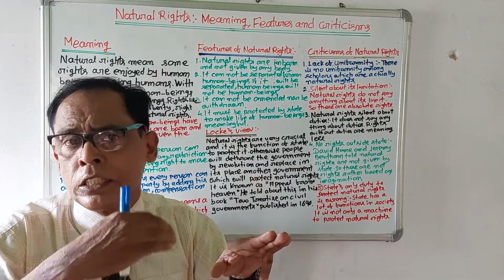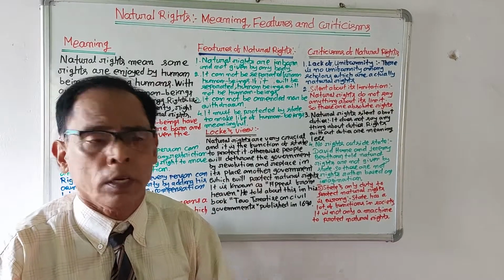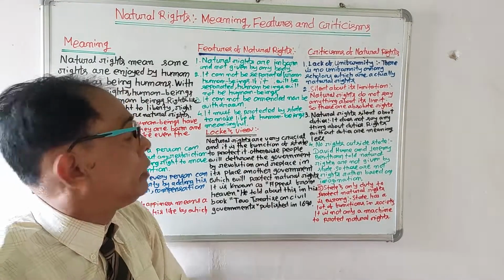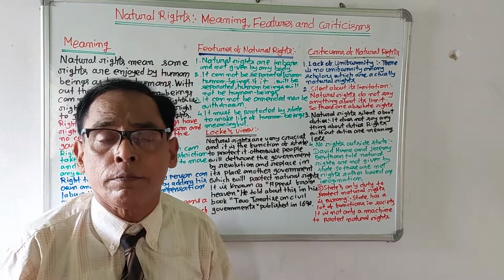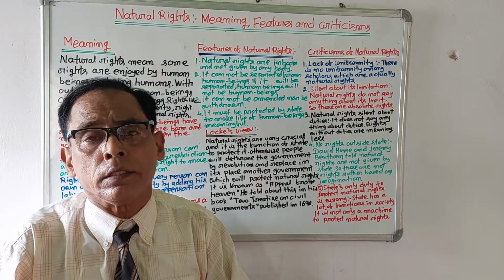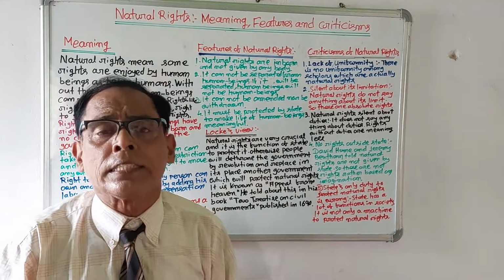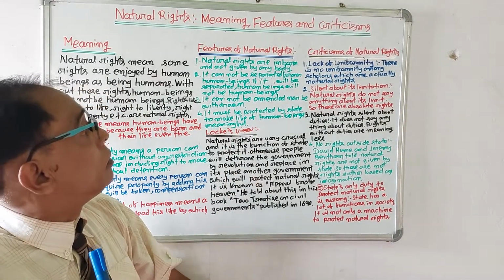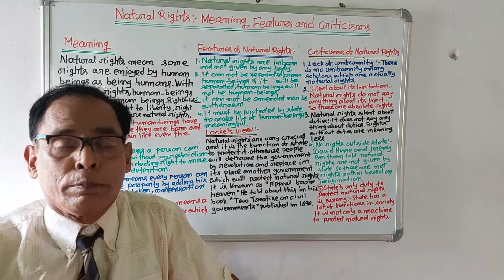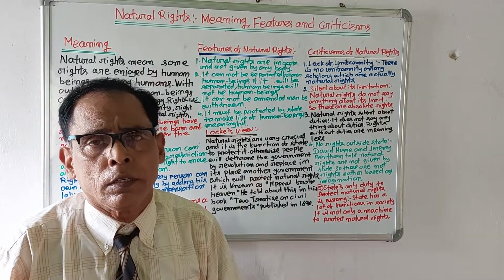Number three, it cannot be amended, nor can it be withdrawn. And number four, it is protected by the state. If the state does not protect, then people cannot enjoy natural rights. If people do not enjoy natural rights, their life will be meaningless. So these are some features of natural rights.